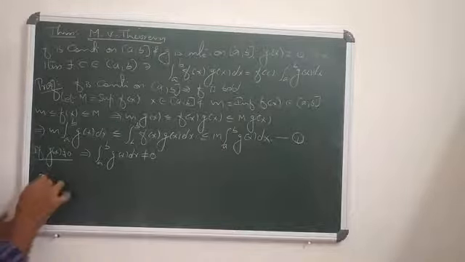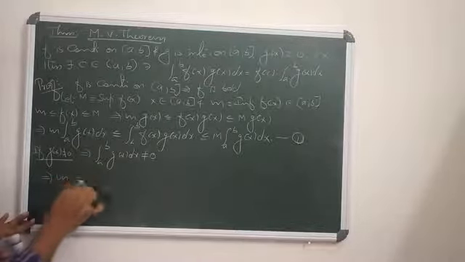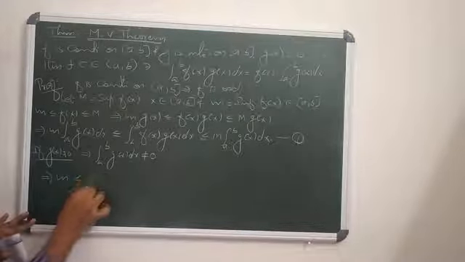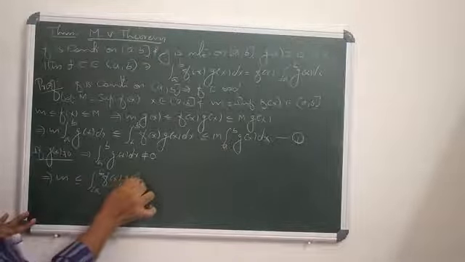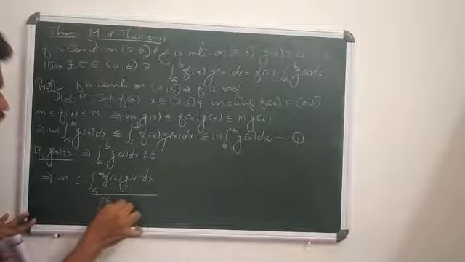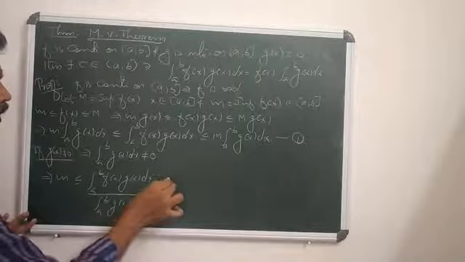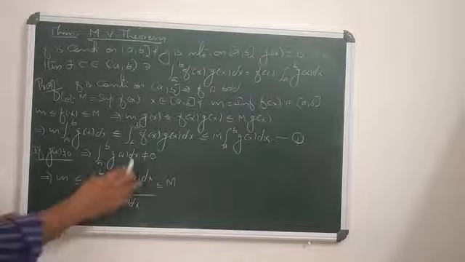So what do you get? m is less than or equal to the integral from a to b of f(x)g(x) dx, all divided by the integral from a to b of g(x) dx, which is less than or equal to capital M. Agreed. Suppose this is k.